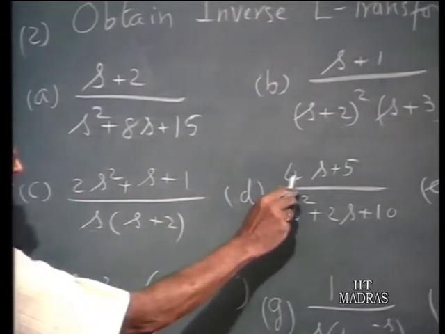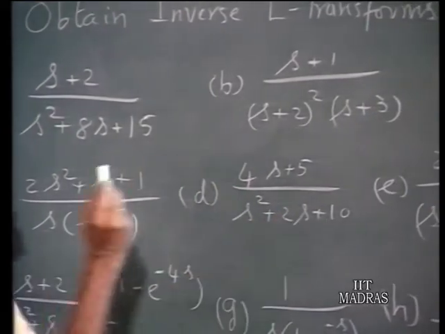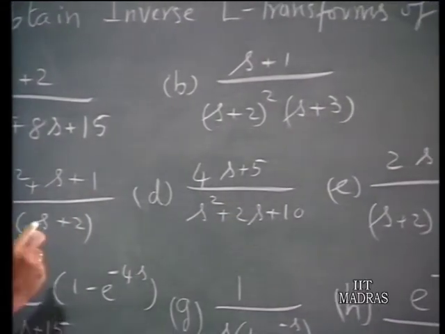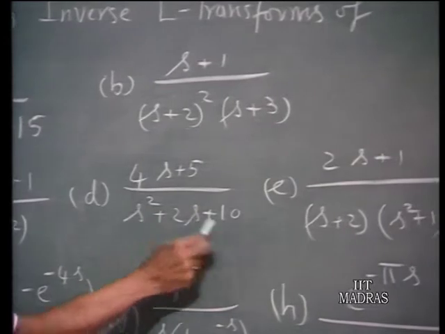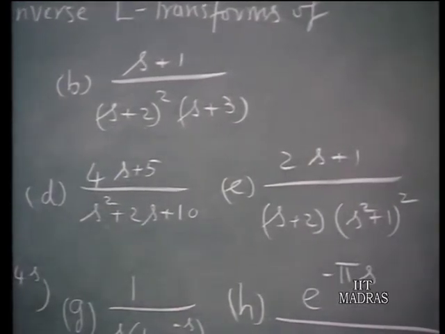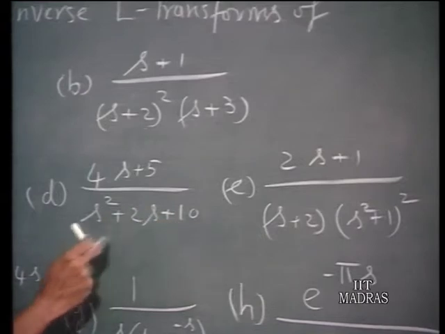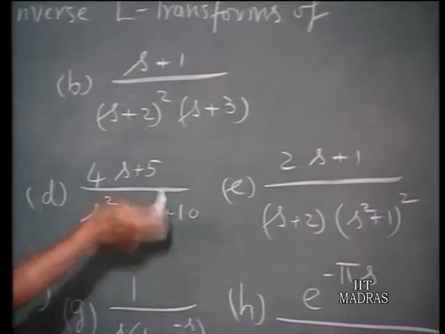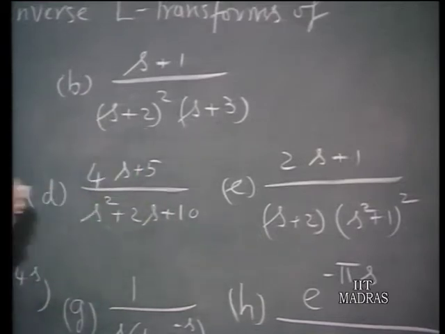D, you have 4s plus 5 over s squared plus 2s plus 10. These lead to complex conjugate poles. So instead of finding the residues of each of the complex conjugate poles, you can do it that way. That is one way of doing this. The other way would be to treat this as s plus a whole squared plus omega squared, and then find the inverse Laplace transform in terms of cosine and sine functions with an exponentially decaying amplitude.